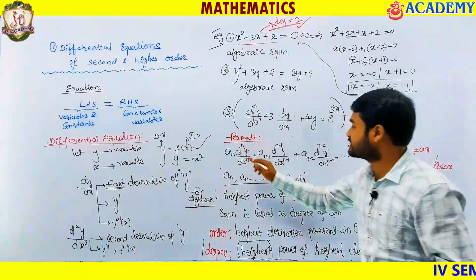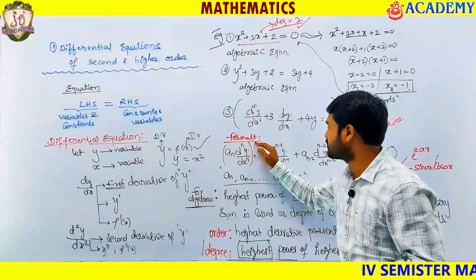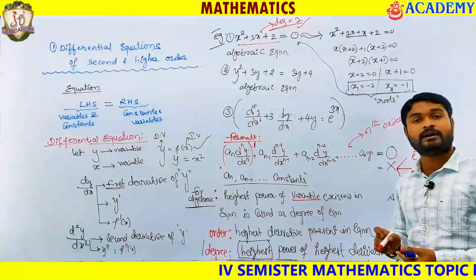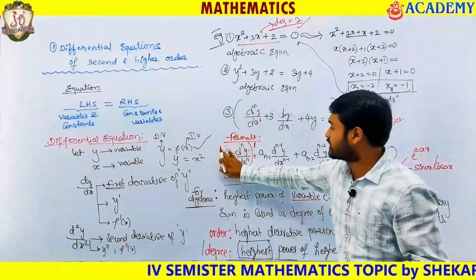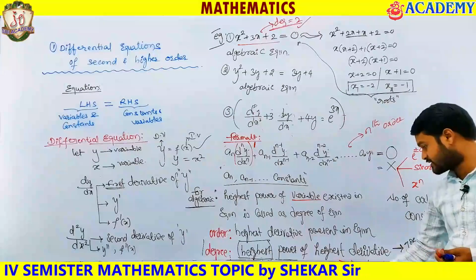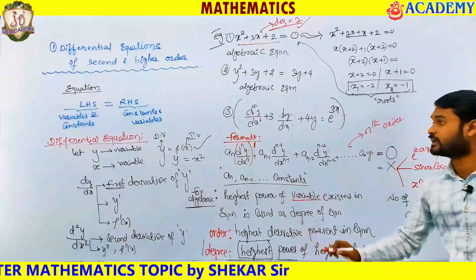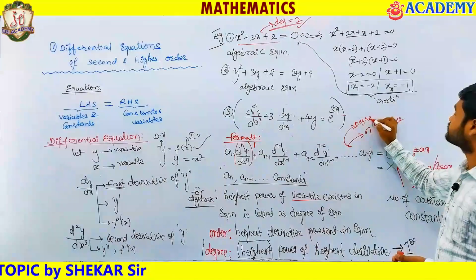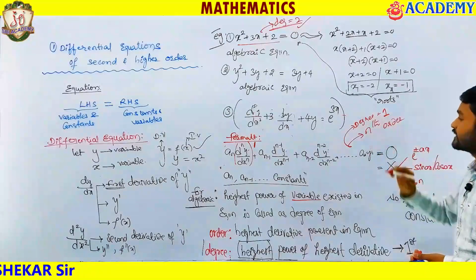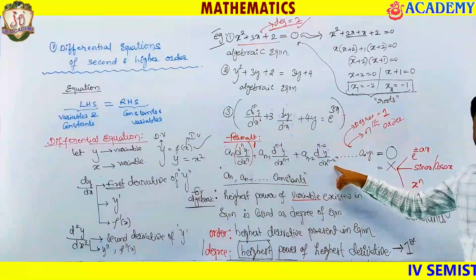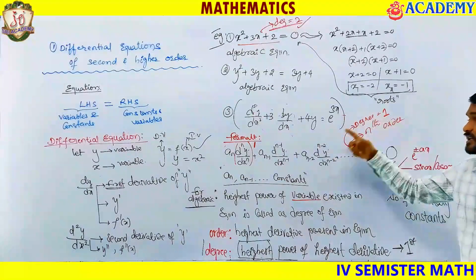Degree is nothing but the highest power of the highest derivative. What is the degree now? The power term is going to be 1, so the total term is multiplied by 1. I should not incorporate this a n inside. So the highest power of the highest derivative is the degree, and the degree is 1, first degree. So nth order first degree differential equation.